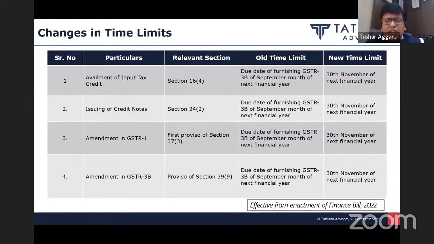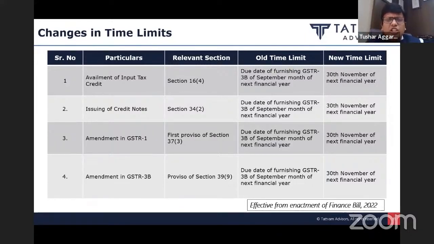Take an example for the financial year 2021-22. Whatever invoices I am receiving, I can take credit only up to the due date of furnishing of 3B of September 2022. So I have to record those invoices in my books by September and take the credit in my September 3B, which I have to file within the due date, that is 20th October 2022.